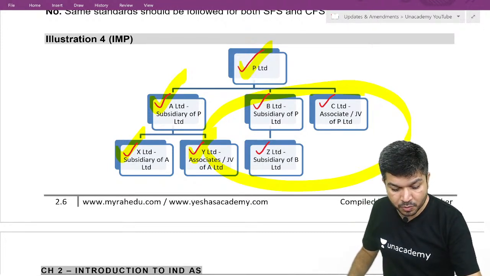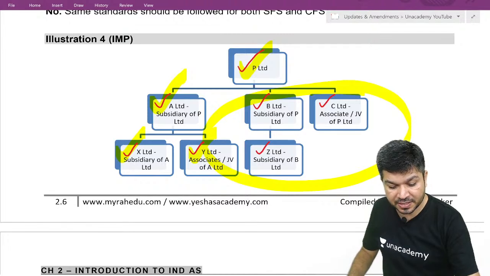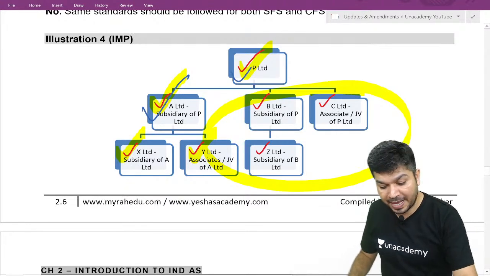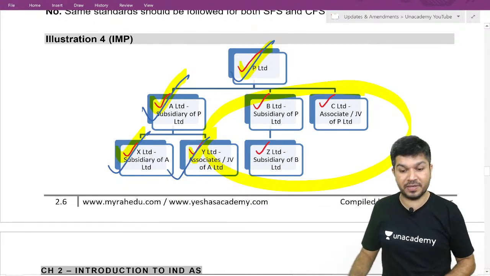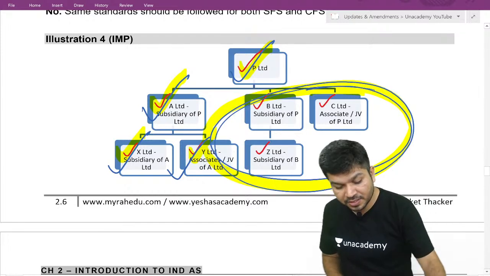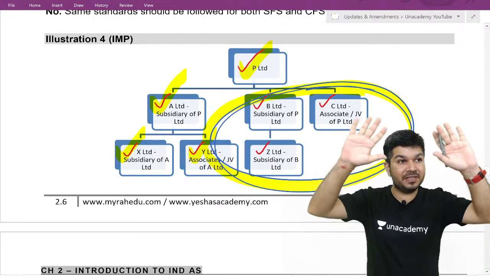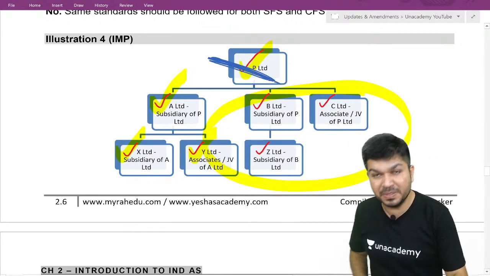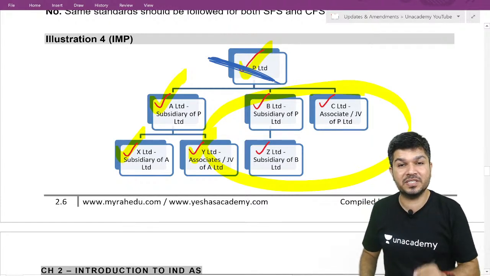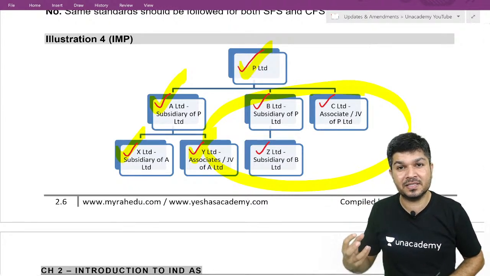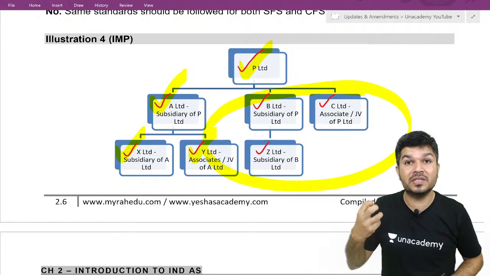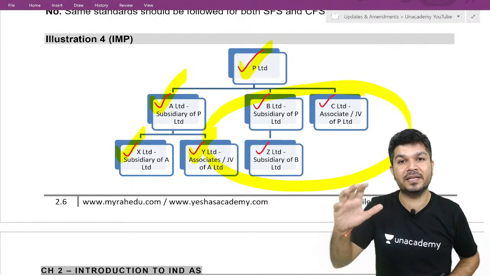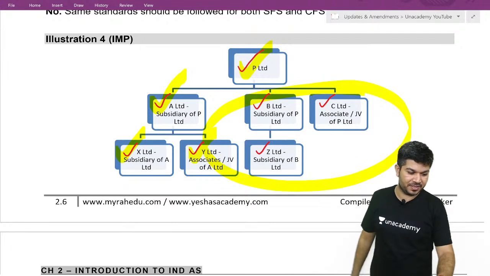So question over here was, A fulfills the criteria, so it's applicable to A, parent of A, subsidiary of A, associate JV of A. What about these other entities? To other entities, as per the definition, it's not applicable. But if P follows Ind AS, and P's subsidiary, associate, JV don't follow Ind AS, it will be difficulty in consolidation. So it is better that B, C and Z should also follow Ind AS voluntarily. Did you understand this?